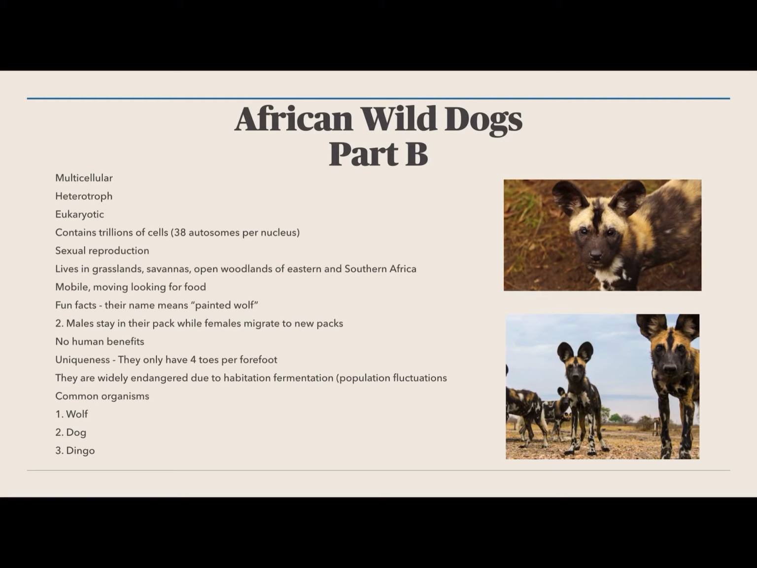They are sexually reproductive. They live in grasslands, savannas, and open woodlands of eastern and southern Africa. They're mobile as they look for food to prey. And some fun facts is their name actually means painted wolf. So the males stay in their pack, while females are the ones that migrate to new packs. They provide no human benefits, but they are unique for only having 4 toes per forefoot. They are widely endangered due to habitat fragmentation, which is humans going after them pretty much, and common organisms would be wolf, dog, or dingoes.